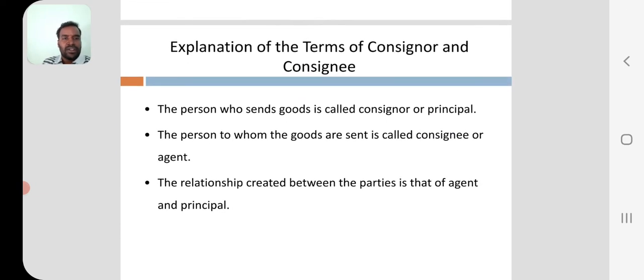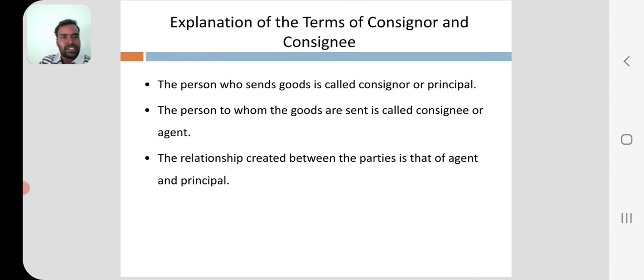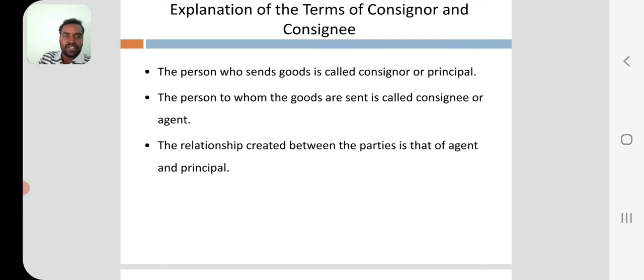Okay. See here, explanation of the terms consignor and consignee. The person who sends the goods is called consignor or principal. The person who sends the goods, the owner of the goods, the trader, is called consignor as well as principal. The person to whom the goods are sent is called consignee or agent.